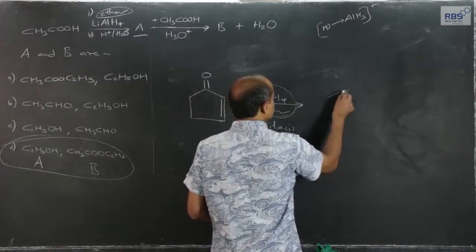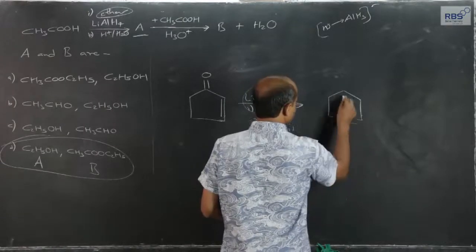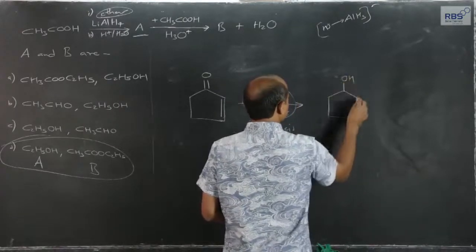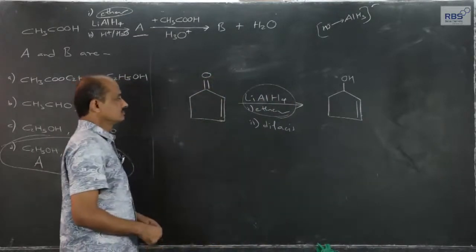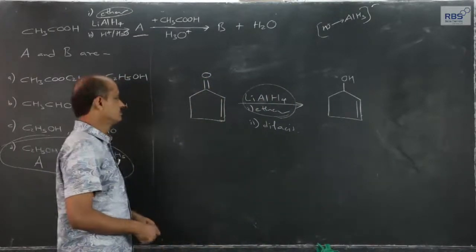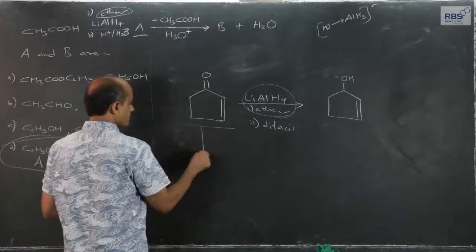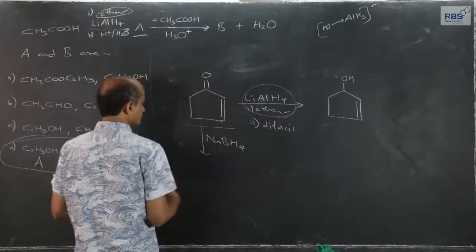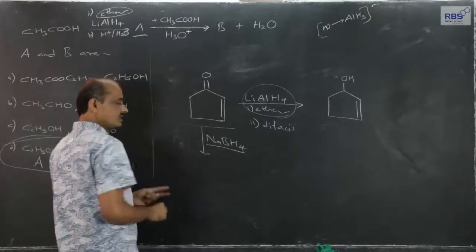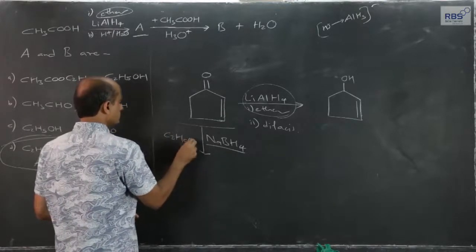What we get is an alcoholic OH group, what we expect. But instead of lithium aluminum hydride, if sodium borohydride were used, this can be used in water or alcohol. Suppose that we use alcohol as solvent.